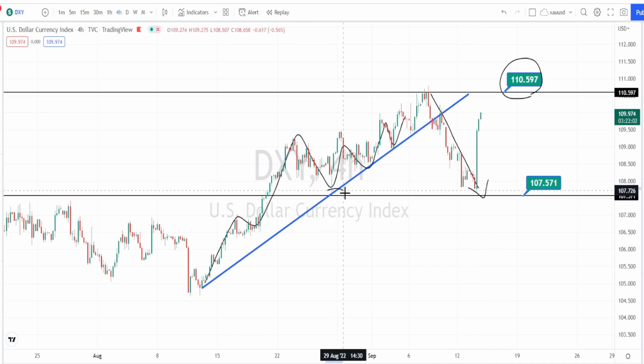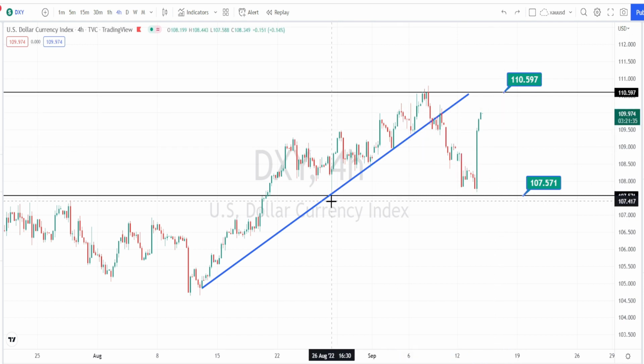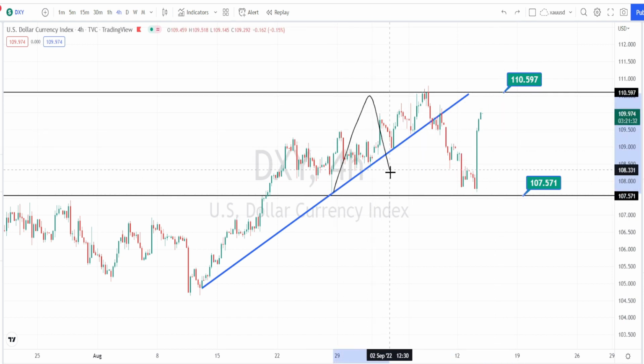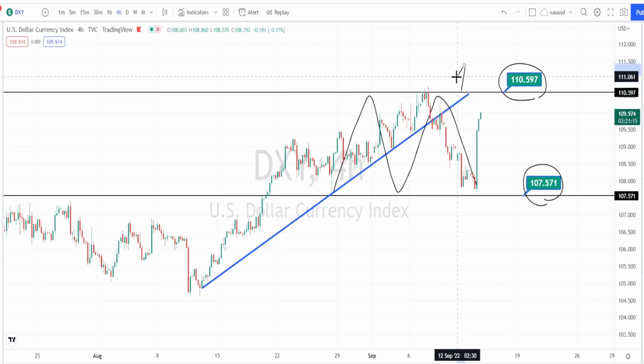And presently it has taken support on the previous support level of 107. And currently we are noticing the price action bounce back on the bullish side retracement. So the overall price action in the dollar index in the 4 hours time frame was sideways, taking support on the previous support level and bouncing back from the previous resistance levels. It has not made new highs or new lows. Let us begin our gold analysis.